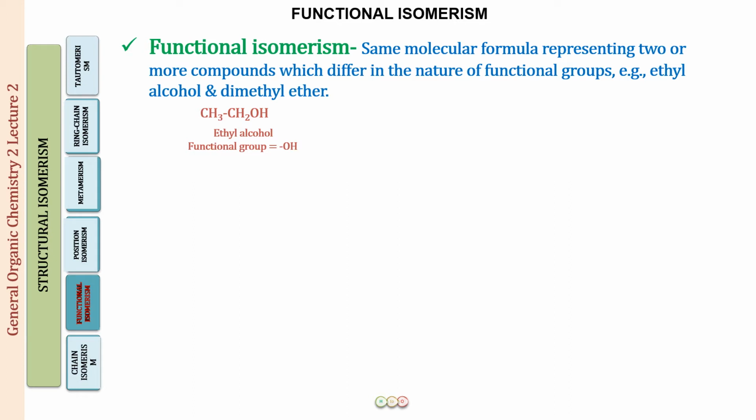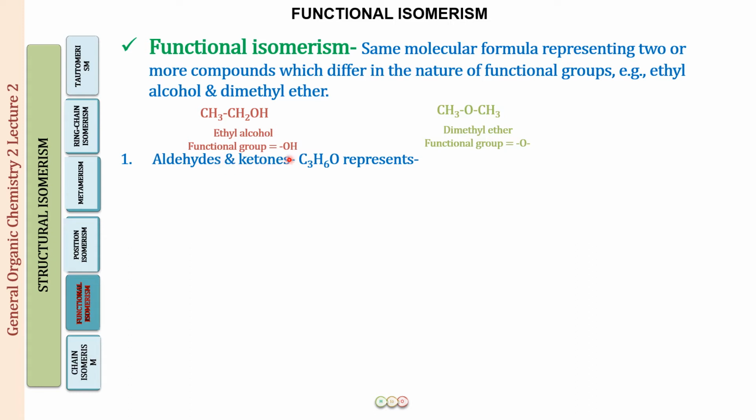So ethyl alcohol, CH3CH2OH, and dimethyl ether, CH3OCH3. So this is carbon number 1, carbon number 2, and we have 3 plus 2, 5 plus 1, 6 hydrogens and oxygen. So this is C2H6O. Similarly, this is also C2H6O. So the molecular formula remains the same, right?